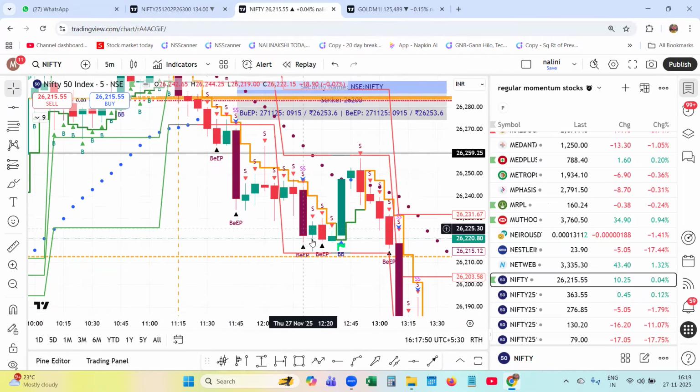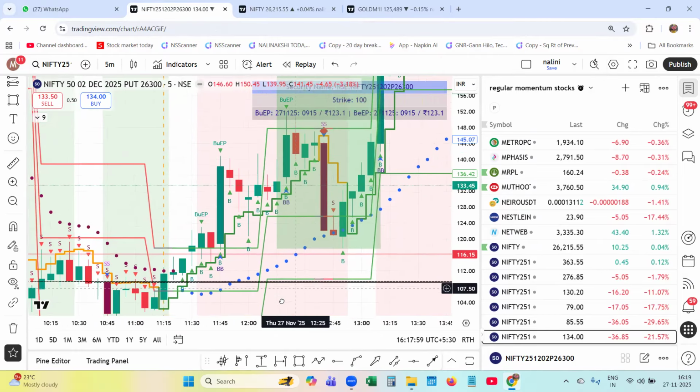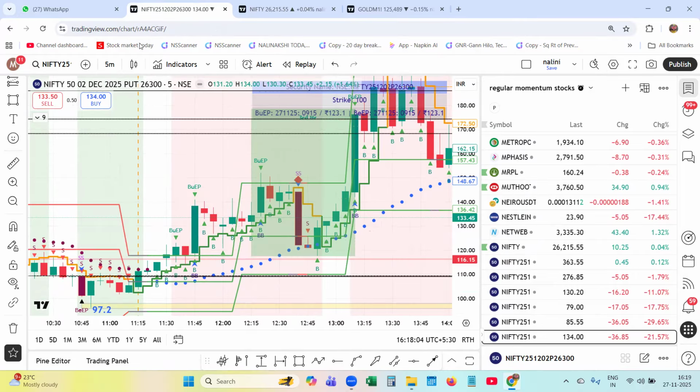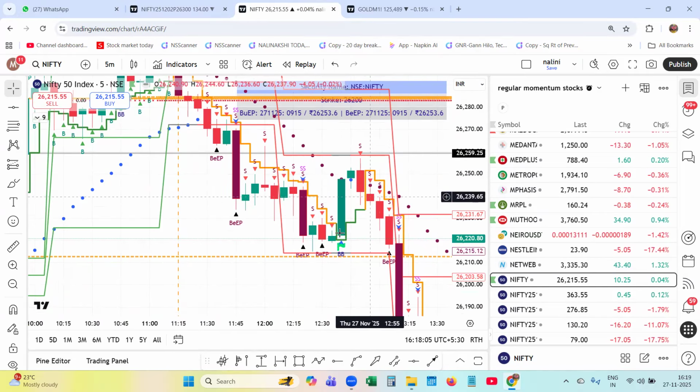First level, it came down to 26,214. At the same time, this put option, when it came down to 26,214, came around 12:30.